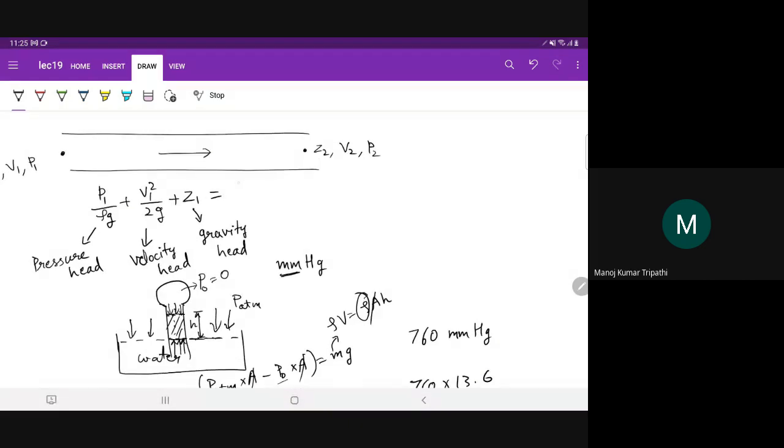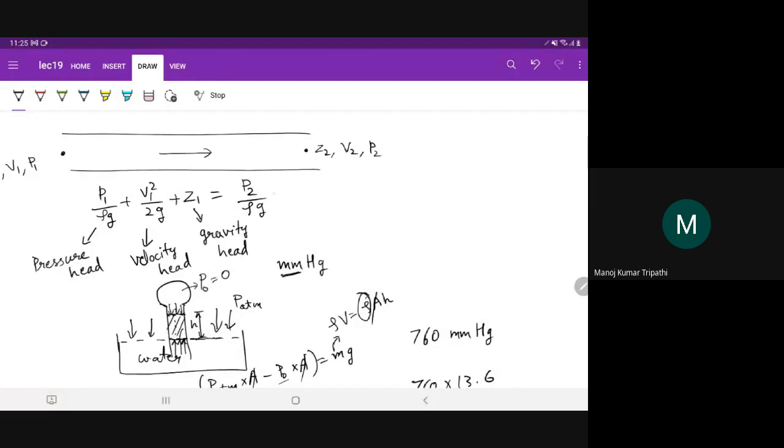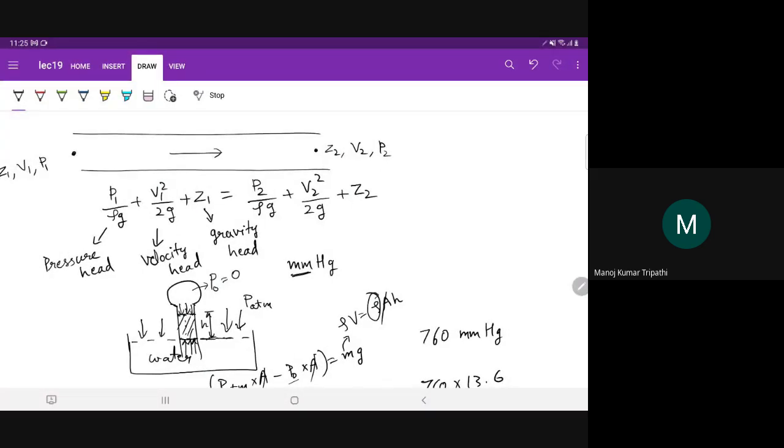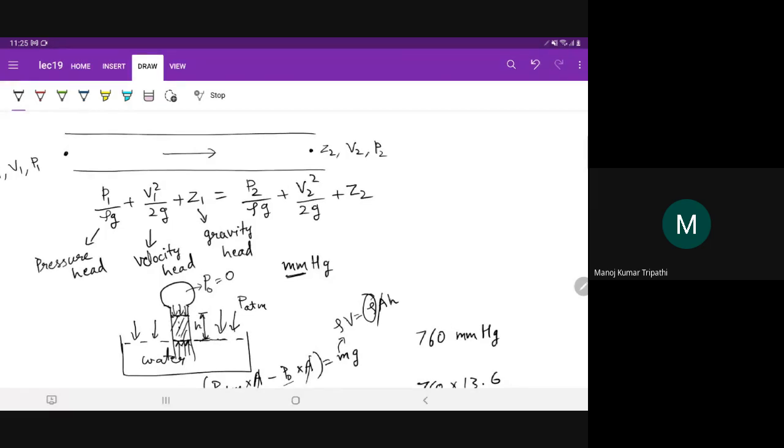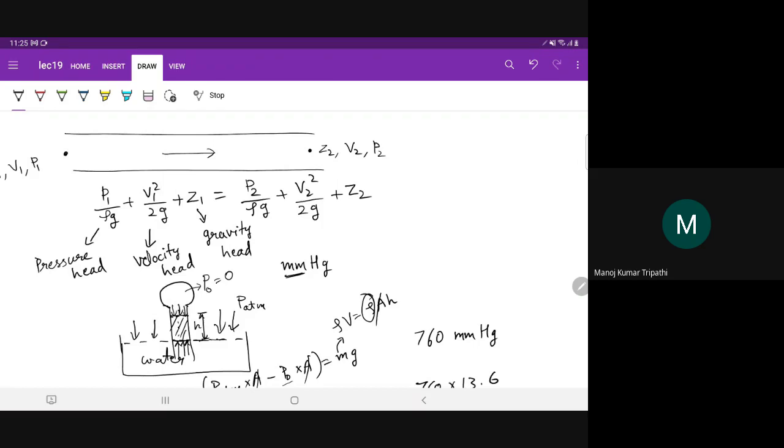Now we can write this is equal to P2 by rho g plus V2 square by 2g plus Z2. But there is a problem here. The problem is that we have not considered viscous effects in the pipe. What will happen is there will be some losses. The fluid will slow down or the pressure will decrease. Something or the other is going to happen to one of these energy terms, one of these heights here. Either pressure head, velocity head, or gravity head has to decrease on the right hand side.